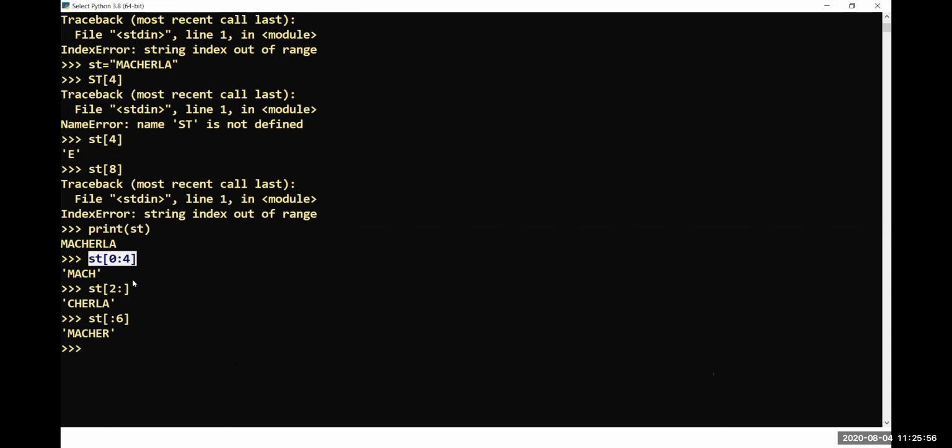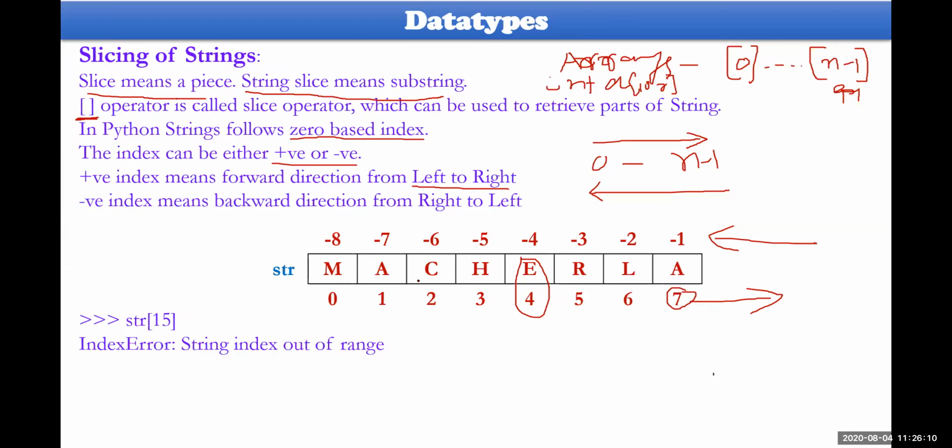In this way, you can operate the slicing of your strings. This is one kind of slicing, this is another kind of slicing, and this is another kind of slicing. In this way, you can operate slice operations on any kind of strings. Let us go ahead and look at this.